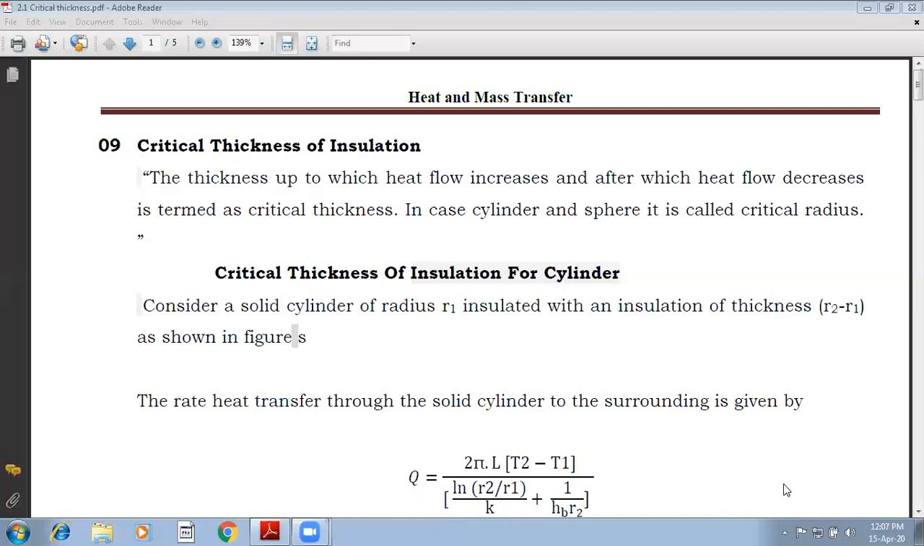Now the same has been given here. The thickness up to which the heat flow increases and after which heat flow decreases is termed as critical thickness. In case cylinder and sphere, it is called critical radius.